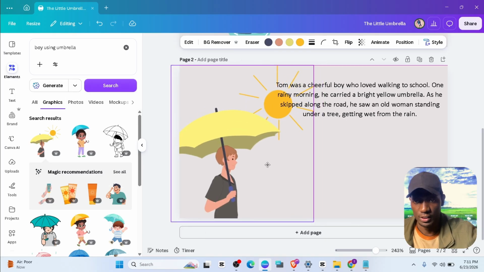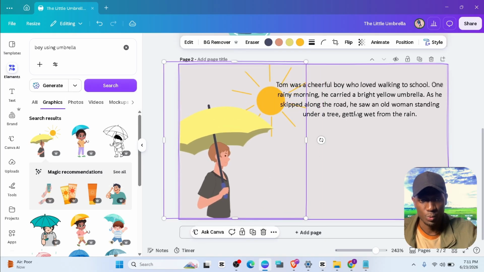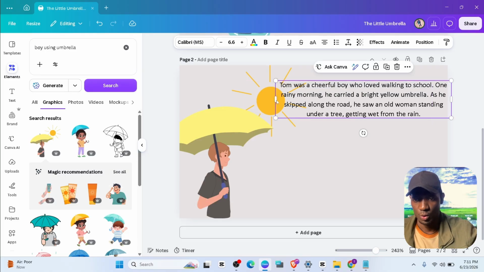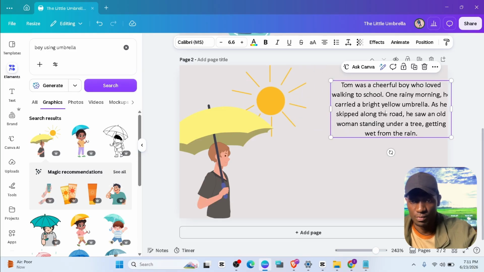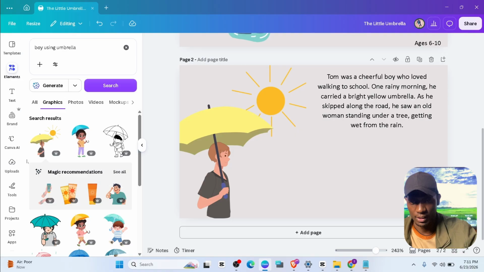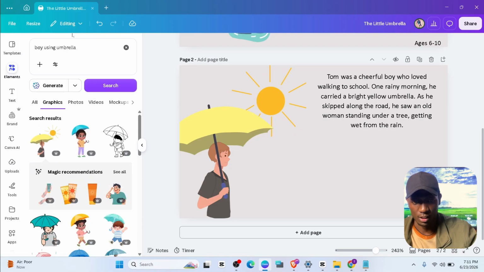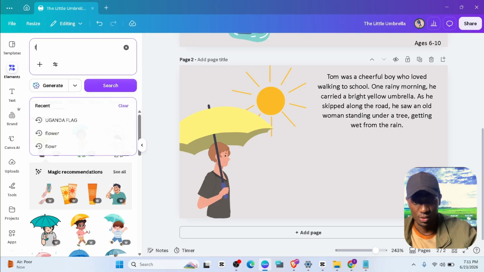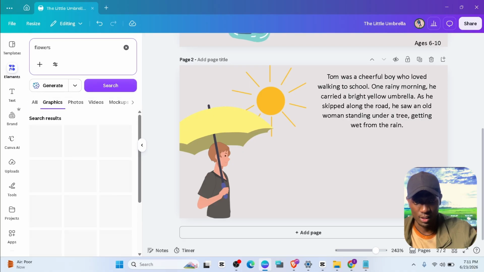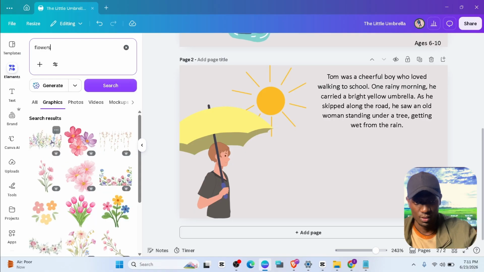So we'll go ahead and change that. We are going to look for a boy because we see Tom was a cheerful boy. So we look for a boy using an umbrella. Let me see which looks a little bit nice. So I'm going to select this one and drag it there. It looks very nice. Using an umbrella, that can work.